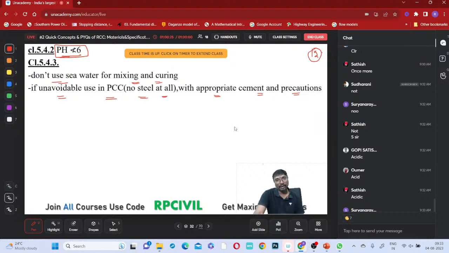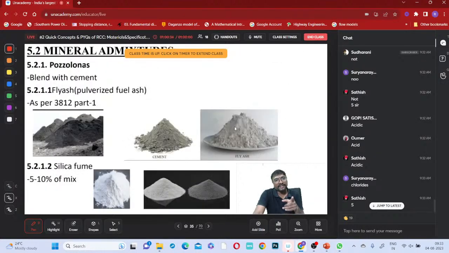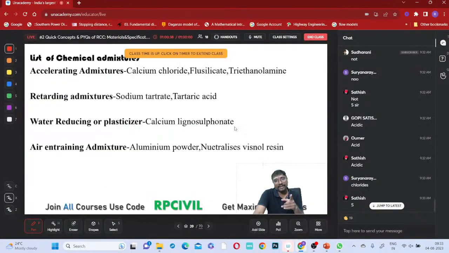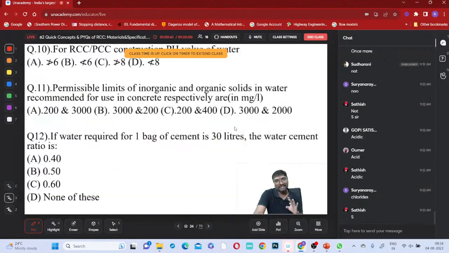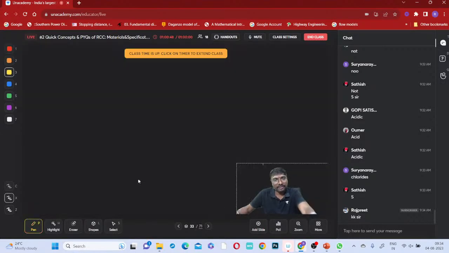Is it clear, everyone, regarding the water? Aggregate and water specifications, everyone over? Tomorrow, after solving the questions on water, we'll discuss mineral admixtures and chemical admixtures. After that we'll go to concrete, and with that the materials will mostly be over. Then loads, partial safety factor and all these things we'll also discuss. Clear, everyone? So tomorrow we'll do the remaining questions on water and aggregates.